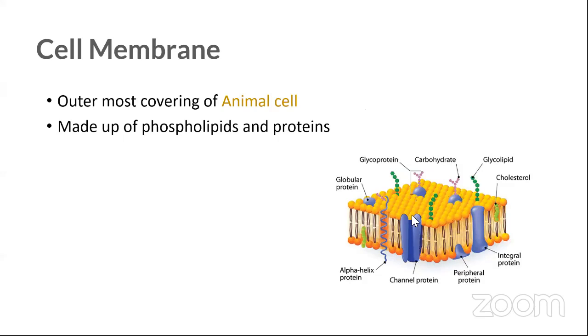Exactly, it is selectively permeable, which we call semi-permeable. They always control who can go in and out, because we need things to go in and out. You can't let everything come inside, or else the cell will burst. If something goes wrong with the cell membrane, the cell will burst.